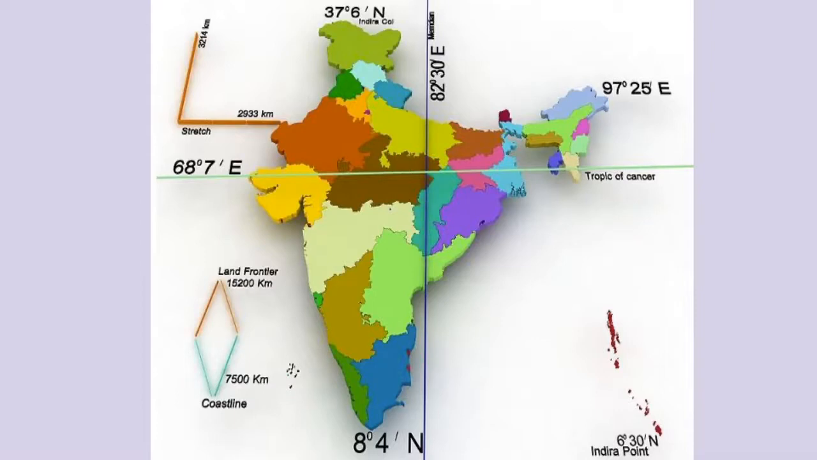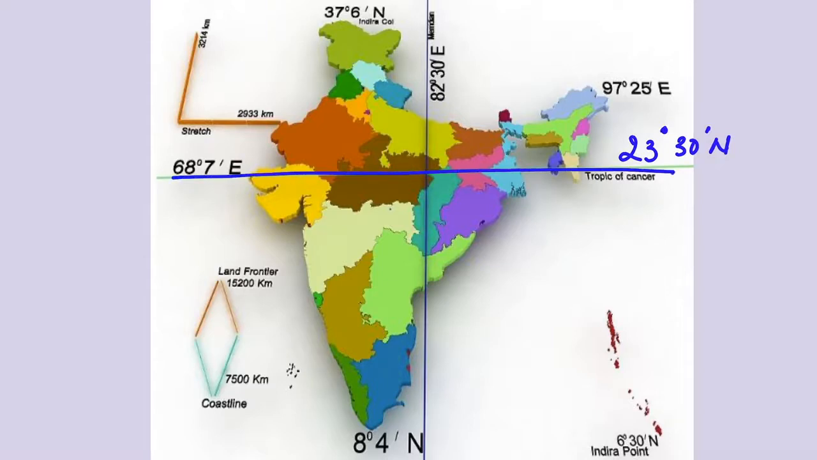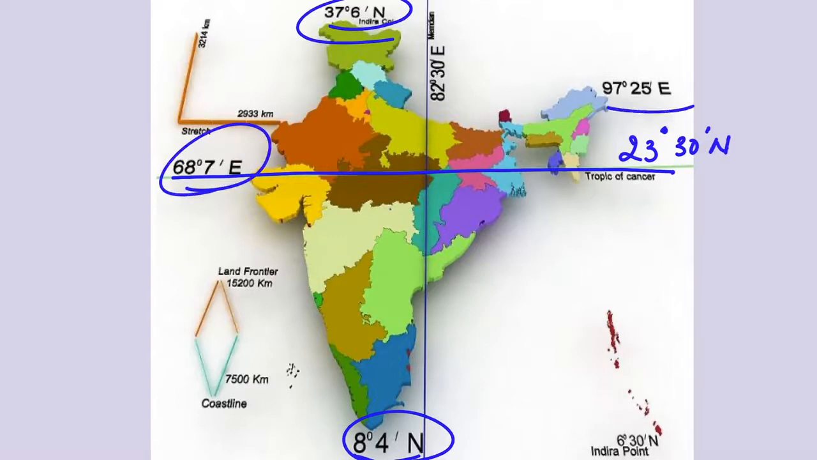India is located in the northern hemisphere. The Tropic of Cancer, which is 23 degrees 30 minutes north, passes almost halfway through the country. From south to north, the mainland of India extends between 8 degrees 4 minutes north and 37 degrees 6 minutes north. From west to east, India extends between 68 degrees 7 minutes east and 97 degrees 25 minutes east longitudes.